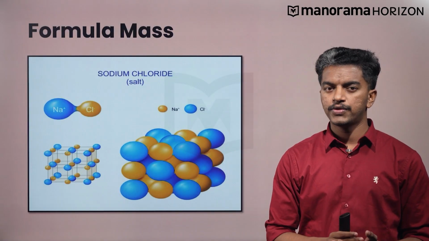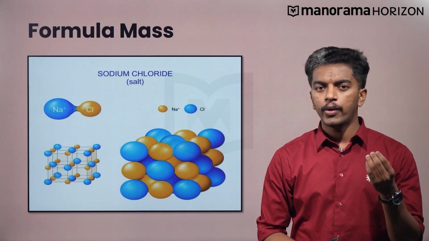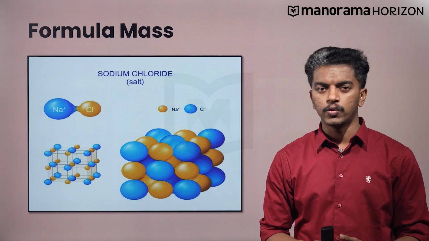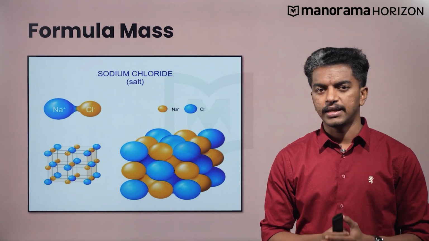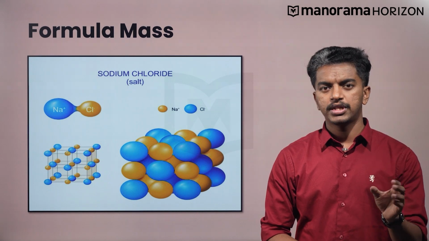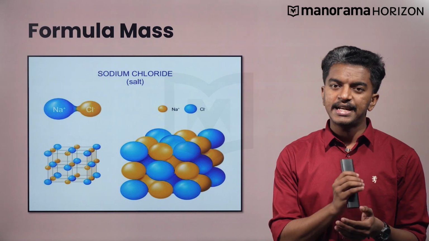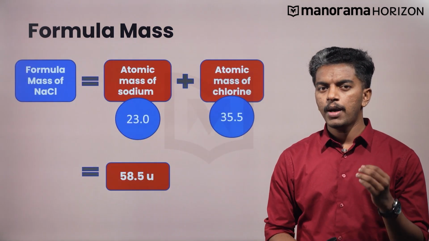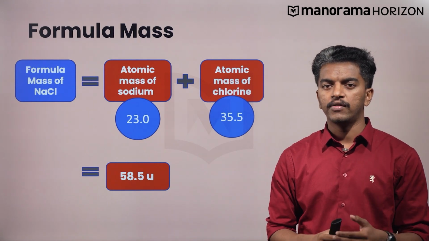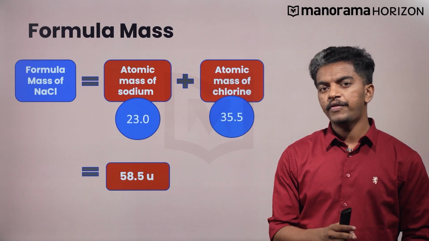Our last concept of this video is the formula mass. So, formula mass is calculated for ionic compounds which have ions as their constituent units rather than discrete molecules. Let us take the example of NaCl, that is sodium chloride, our ordinary table salt. It has 1 positive sodium ion surrounded by 6 negative chloride ions and vice versa in a 3-dimensional structure. Thus, the formula mass of sodium chloride is the atomic mass of sodium plus atomic mass of chlorine, which is equal to 23 plus 35.5, which is equal to 58.5 u.